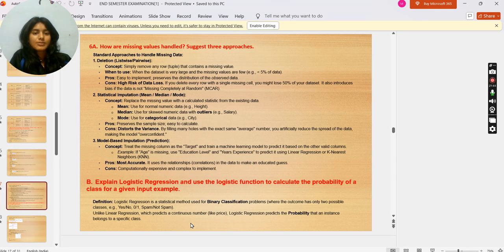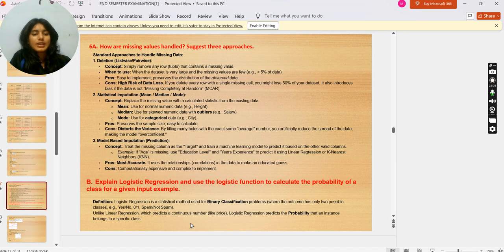Statistical imputation: mean, median, mode. Concept is to replace the missing value with a calculated statistic from the existing data. Mean is used for normal numeric data, that is height. Median is used for skewed numeric data, that is with outliers, that is salary. Mode is used for categorical data, that is city. Pros: preserves the sample size, easy to calculate.